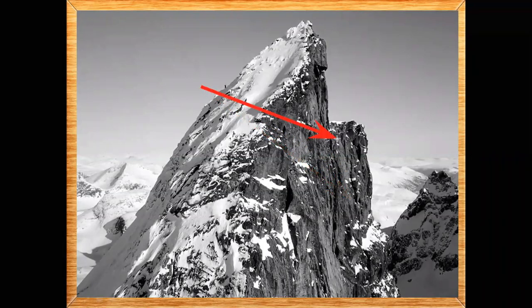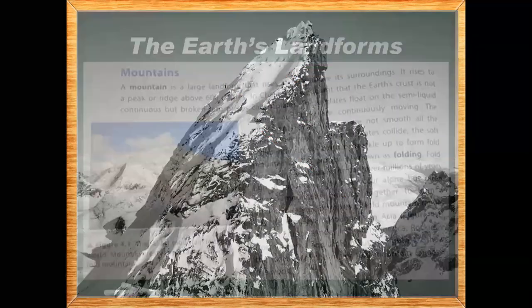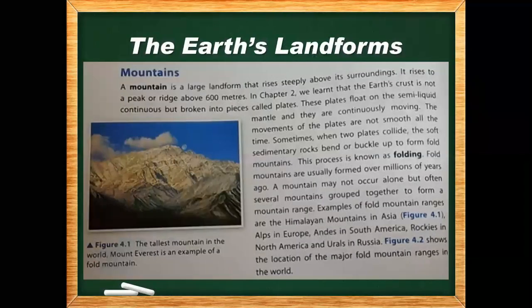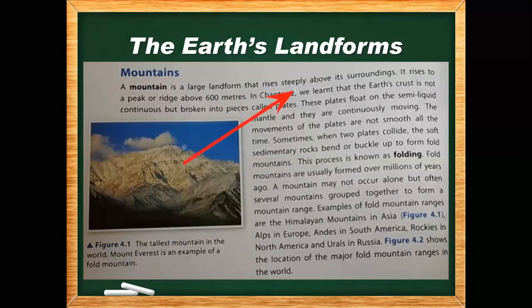They are steeply formed, which means they have an angle. See this angle. Is this easy to climb? No, it's not easy. So the angle of the mountains is different from the flatness of a surface. So what did we see? A mountain is a large landform that rises steeply at a sharp angle above its surroundings. It rises to a peak, which is just the top of the mountain, or a ridge above 600 meters.